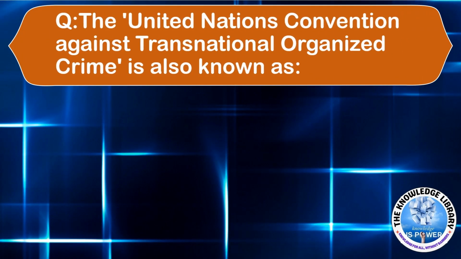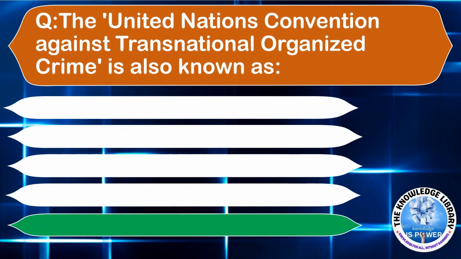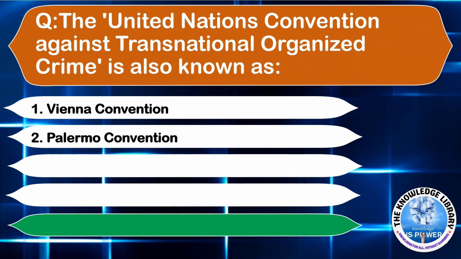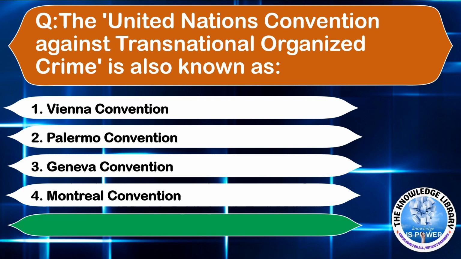The next question is, the United Nations Convention Against Transnational Organized Crime is also known as option A, Vienna Convention. Option B, Palermo Convention. Option C, Geneva Convention. Option D, Montreal Convention. Answer is option B, Palermo Convention.